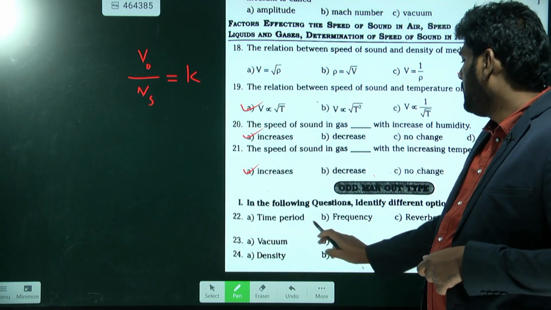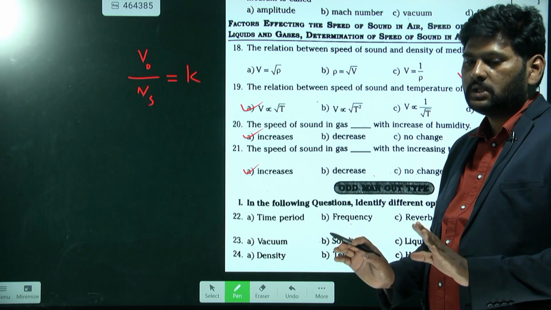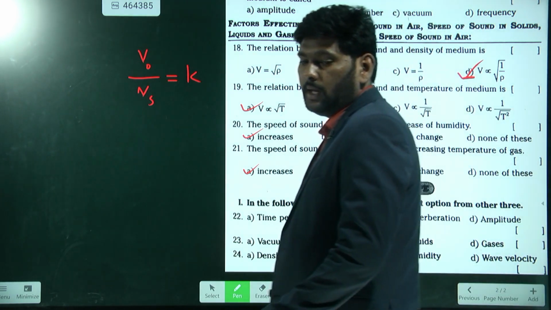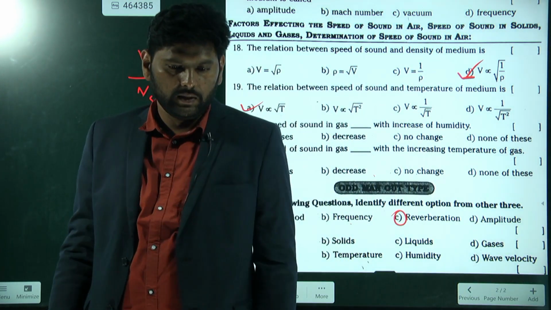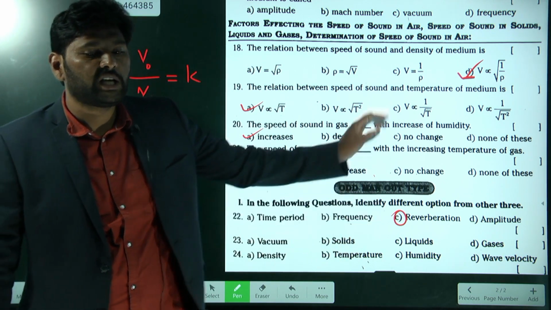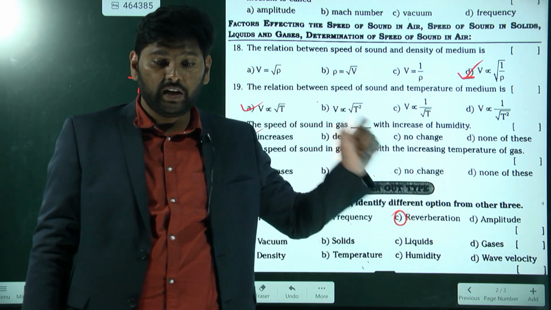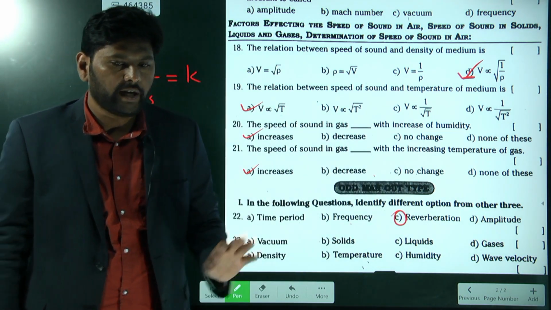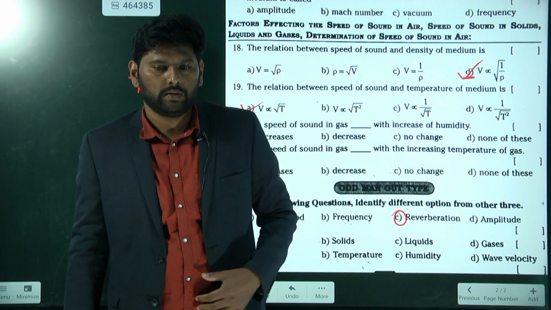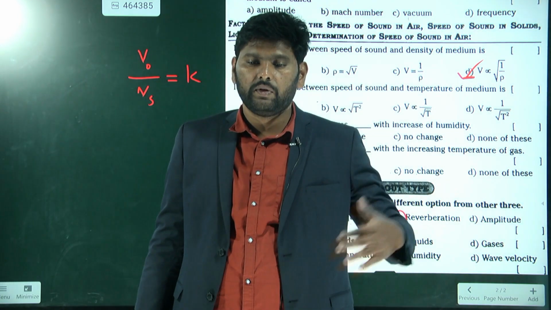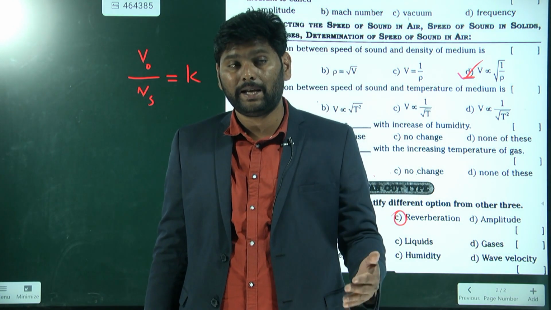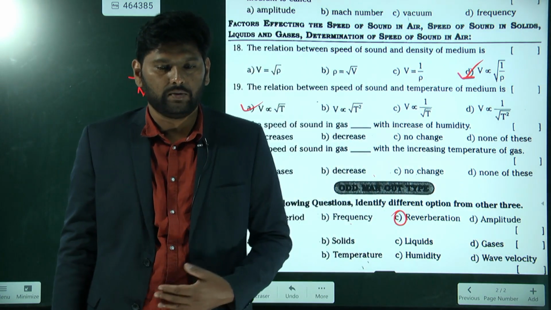Actually, time period, frequency, and amplitude are for vibration. Reverberation is a phenomenon. Time period, frequency, amplitude are the physical quantities, and reverberation is a phenomenon. Reverberation is nothing but repeating sounds. Understand, repeating the sounds continuously is known as reverberation. Sometimes we call it a resound.